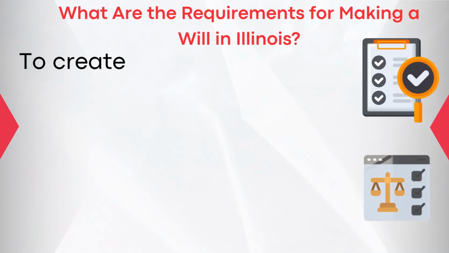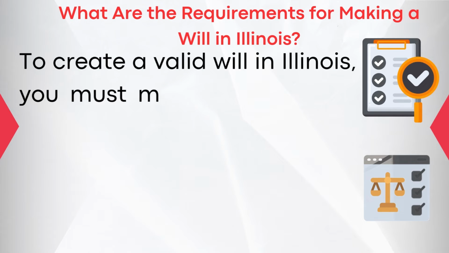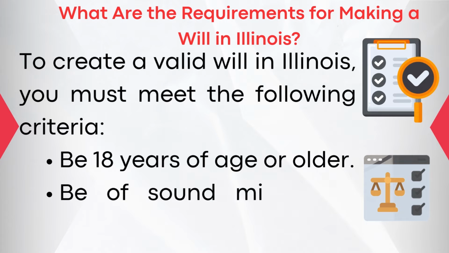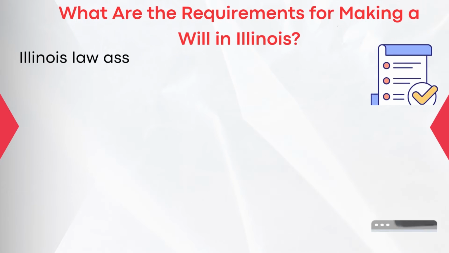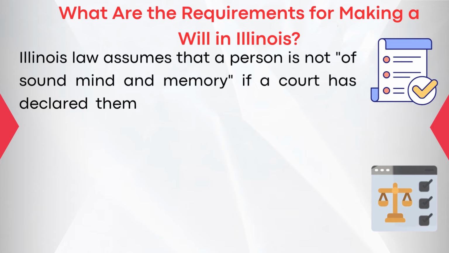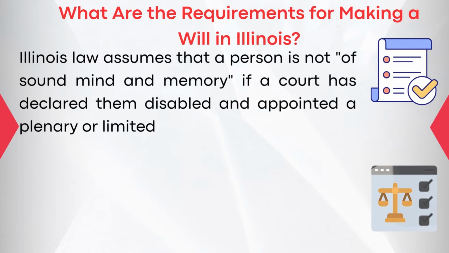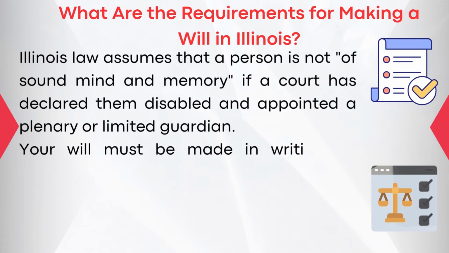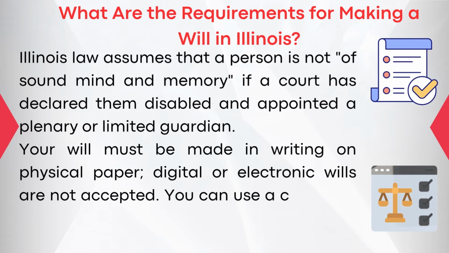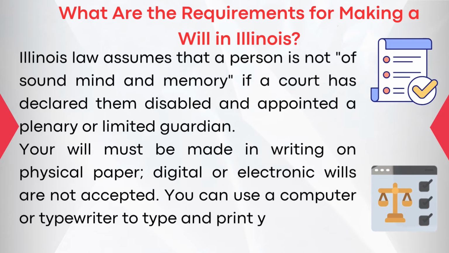What are the requirements for making a will in Illinois? To create a valid will in Illinois, you must meet the following criteria. Be 18 years of age or older and be of sound mind and memory. Illinois law assumes that a person is not of sound mind and memory if a court has declared them disabled and appointed a plenary or limited guardian. Your will must be made in writing on physical paper. Digital or electronic wills are not accepted. You can use a computer or typewriter to type and print your will.